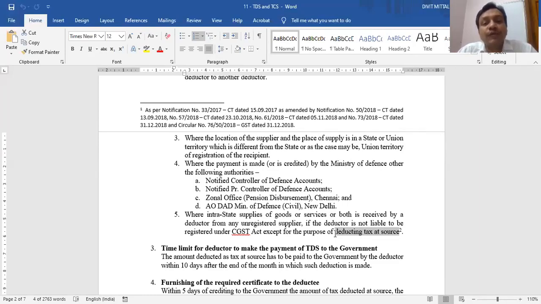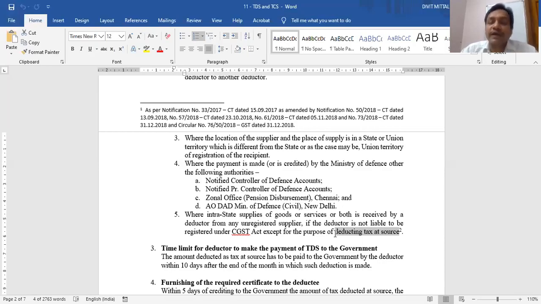In one case, who has to apply for registration? When the turnover exceeds specified limits, or in some other cases of section 22 and section 24. Our compulsory registration sections are 22 and 24, where a person is compulsorily liable for registration. Now, if I do not become compulsorily liable for registration under section 22 and 24, but I become liable for registration under section 51, just to fulfill my one obligation of deducting tax at source, because if I am not registered, I cannot deduct tax at source.